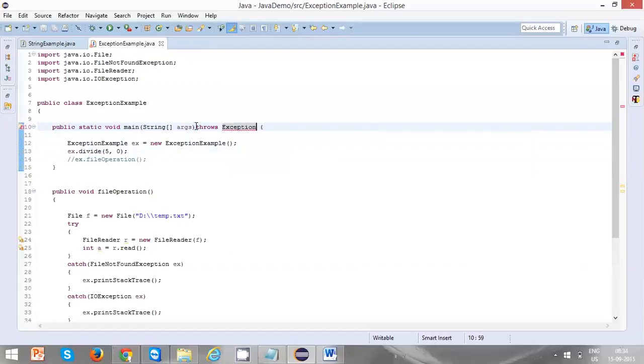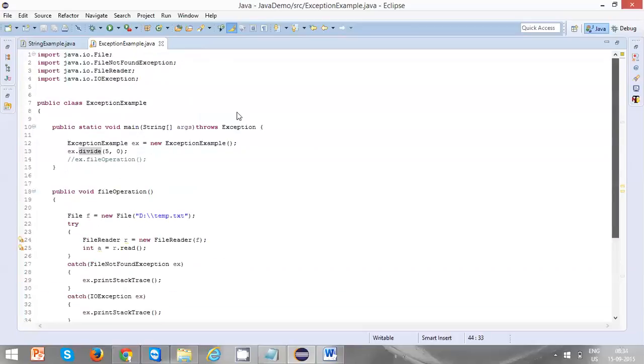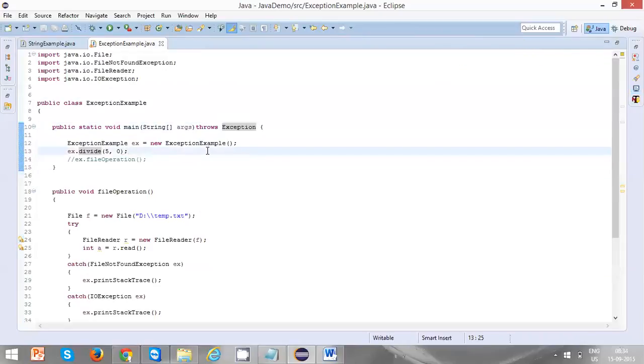So at this moment what happened? The main method calls this divide, it came here and invoked this statement, and it has thrown the exception. This exception is thrown back to the divide, and divide is also not handling it, so that is thrown back again from the main method. Now what happens? Nobody is handling the exception. You can see nobody is handling the exception. Your program will be terminated.